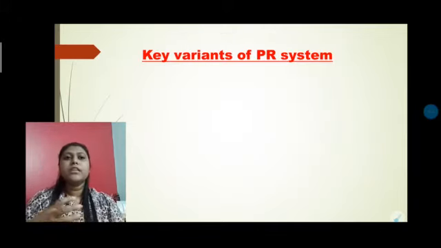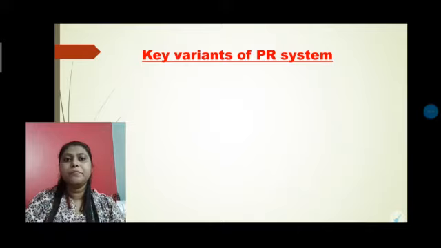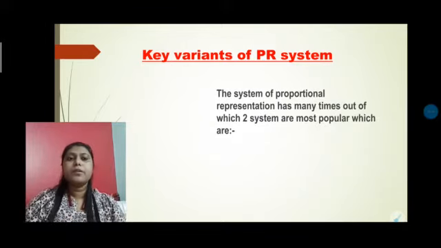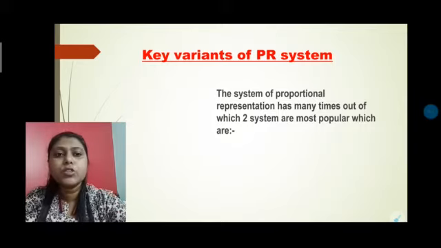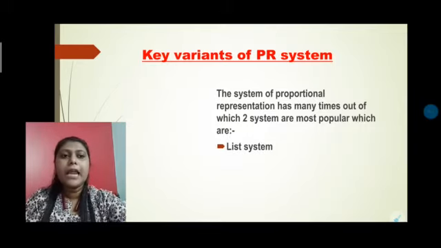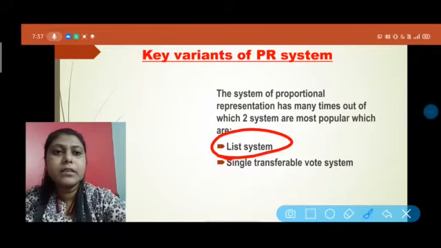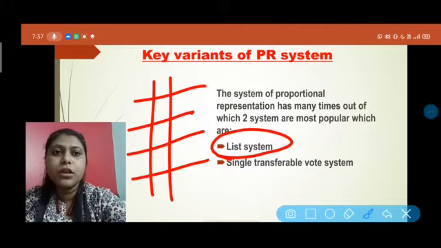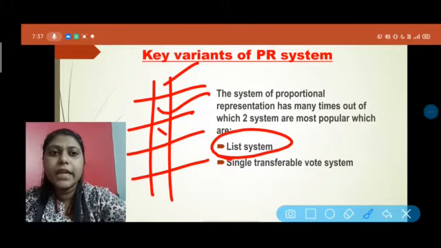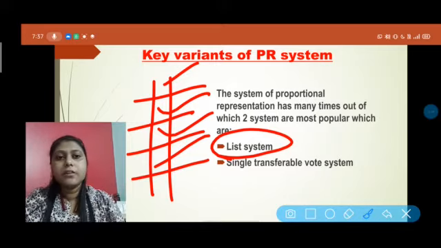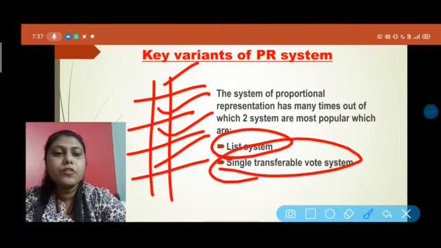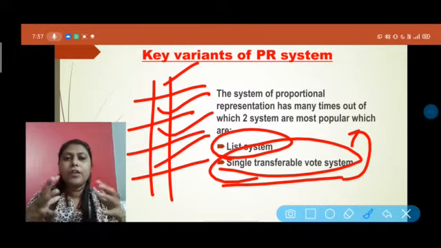Now we have to know the key variants of the PR system. How many types of PR system do we get? Let's see. The system of proportional representation has many different kinds of types, but among them only two are the most popular. The first one is the list system, and the other one is the single transferable vote system. From the name you can understand that list system means a preference list: who will come in the first place, who will be second, who will be third, who comes fourth. So these are the list. Single transferable vote system means each and every vote is transferred to another. Now how will it work? Let's see.